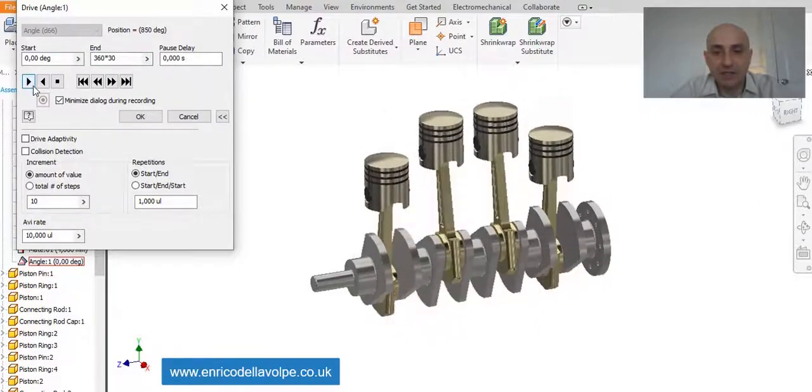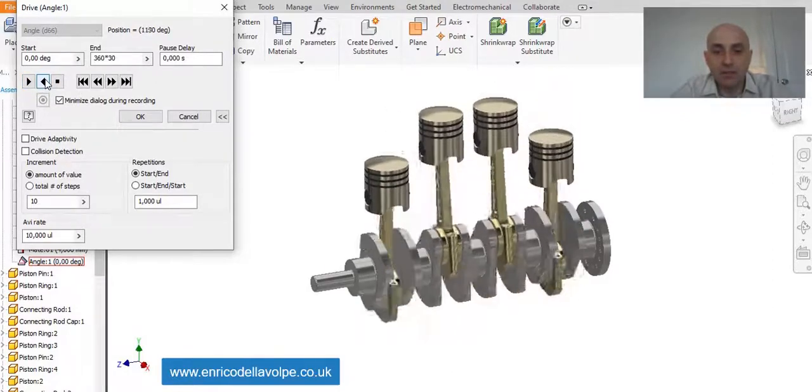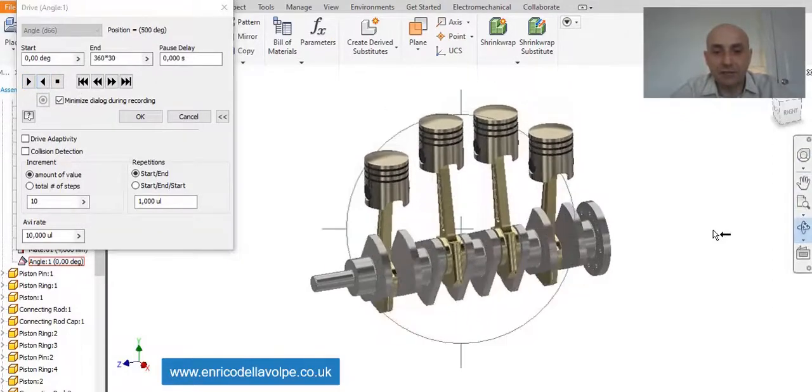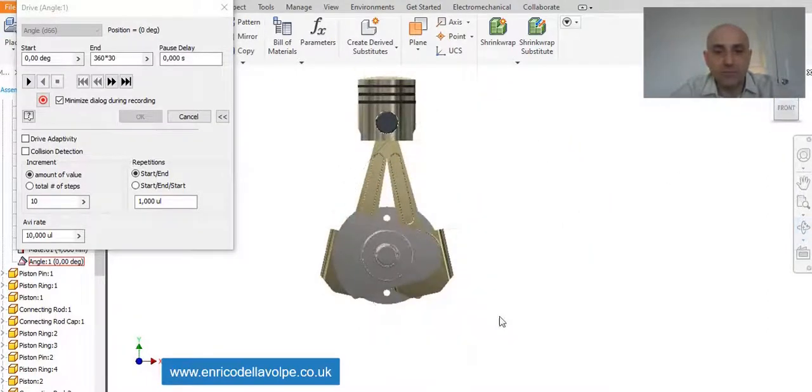And this is the result. Reverse. Everything works correctly. So this is the front view, and the job is complete.